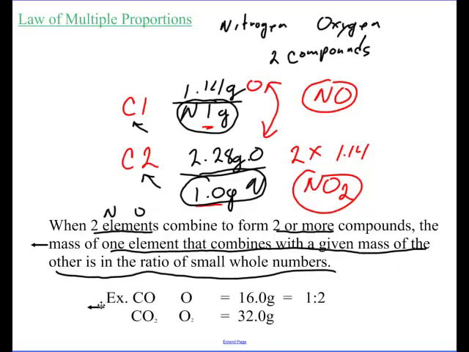Here's carbon and oxygen. It turns out that they combine two ways. You've got carbon monoxide, which happens to be the gas that is highly toxic and unfortunately kills people every year. And then you've got carbon dioxide, which is what we're exhaling right now. If you look at the two formulas, the oxygen ratio is 1 to 2. And look at the mass of the atoms here. It's 16 grams to 32 grams. Again, 1 to 2. And so that's how this works. Really, really important law.